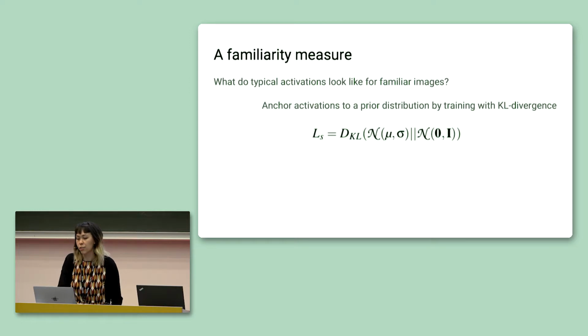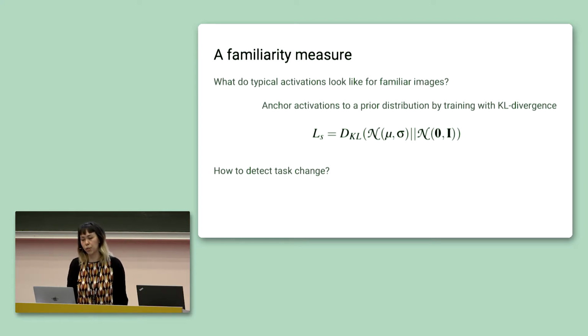And if we add this loss to our training objective, over the course of training, our network will learn to be good at both classifying dogs and cats while having activations that are normally distributed. When an out-of-distribution or unfamiliar visual input is presented because the task has changed, we might no longer expect that the network activations look like the prior distribution.